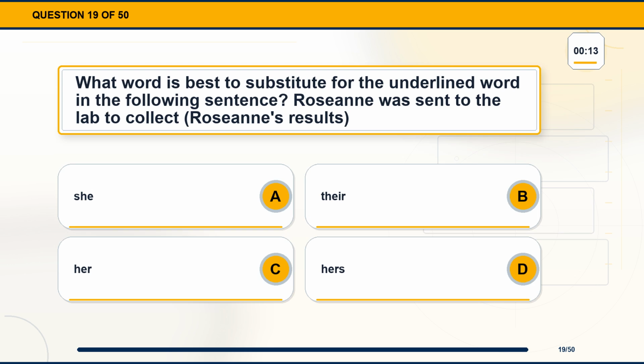Question 19. What word is best to substitute for the underlined word in the following sentence? Roseanne was sent to the lab to collect Roseanne's results. Option A, she. Option B, their. Option C, her. Option D, hers.